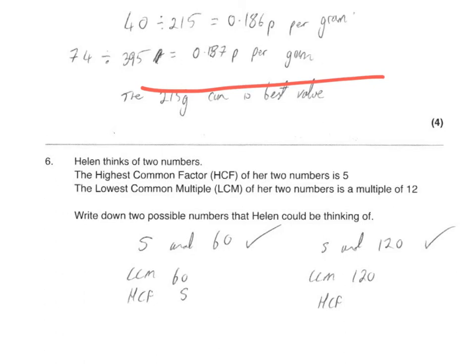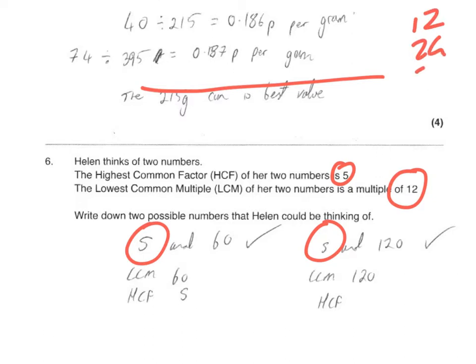This next one's a great question. The highest common factor of two numbers is 5. And the lowest common multiple of it is a multiple of 12. That means it'll be a number in the 12 times table. So you can give either one of those as your first number, 5, because the highest common factor of 5 is 5. And if you go up in the 12 times table, you'll see that 60 appears. So I can use 60. Or you could have given 5 and 120.